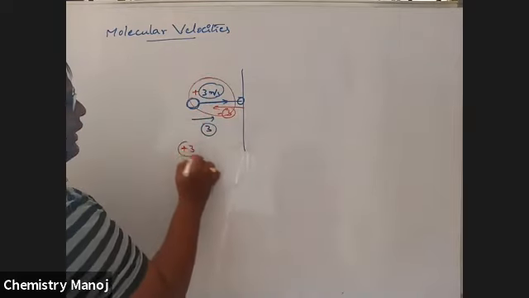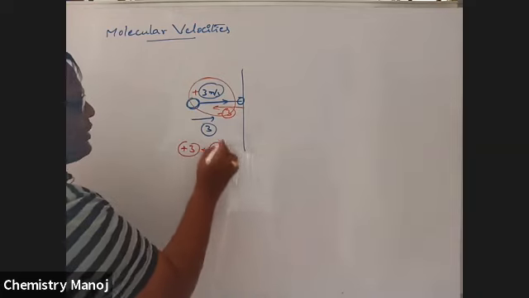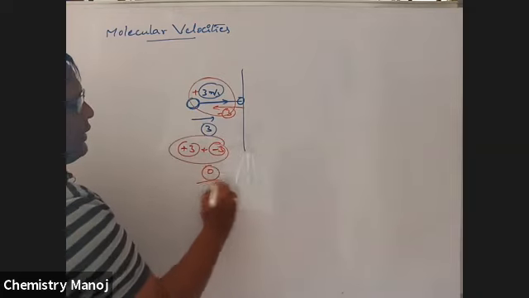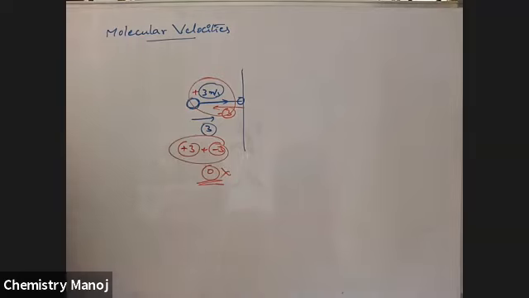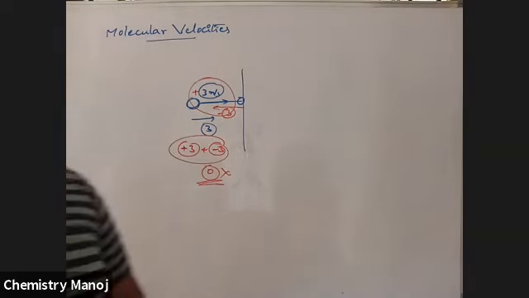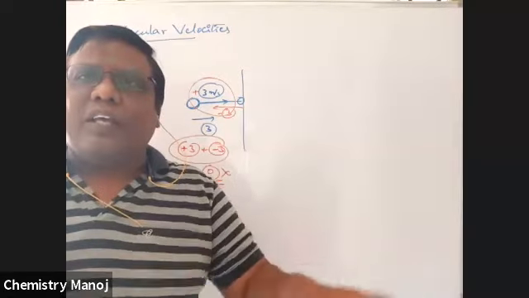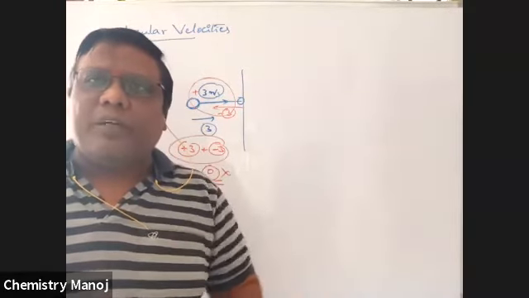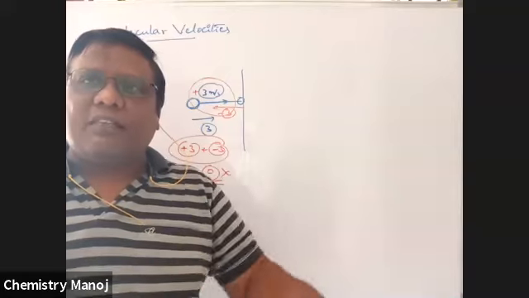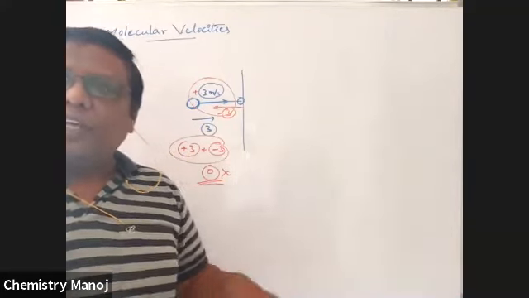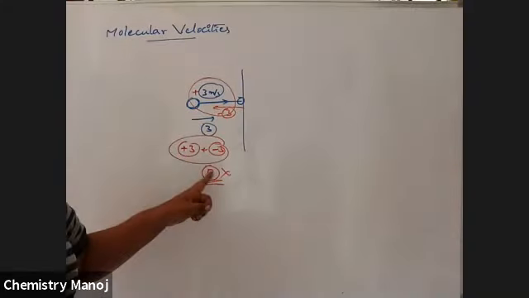That is +3 and -3. The summation value becomes 0. That means the gas has no velocity, meaning a moving object has no velocity. Is this correct or wrong? That is wrong, because every moving object has a certain velocity. That velocity here is going to 0.